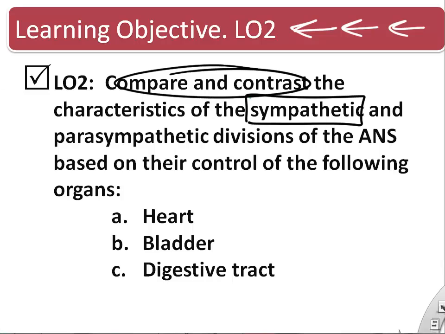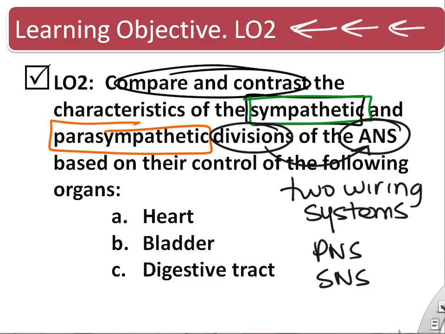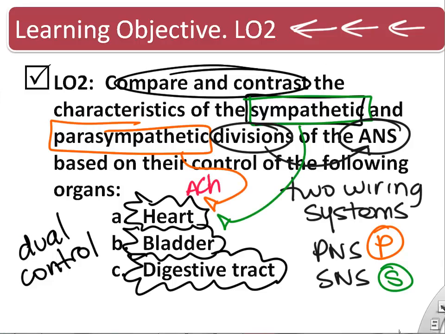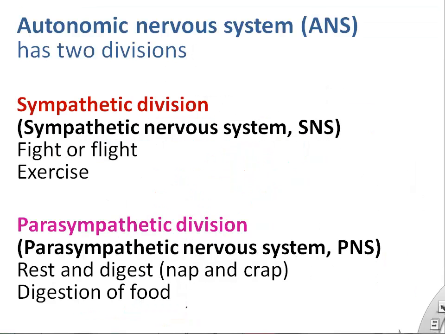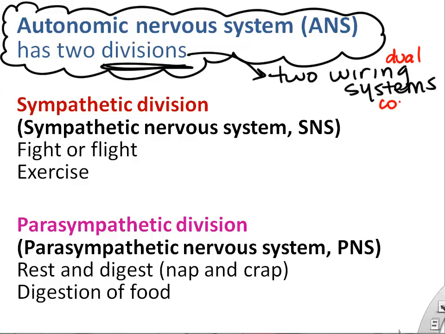Okay, let's look at examples of the wiring divisions of our autonomic nervous system, and they're called sympathetic and parasympathetic, and you can just think of them as two wiring or control systems. And we're going to talk about the bladder, the heart, and digestive system, so you can see the dual control by these two wiring systems of the autonomic nervous system. And they also use different neurotransmitters so that they can have opposite effects, often on our organs. So overall, the autonomic divisions, the sympathetic and parasympathetic divisions, can be kind of lumped together in what they actually cause the body to do.